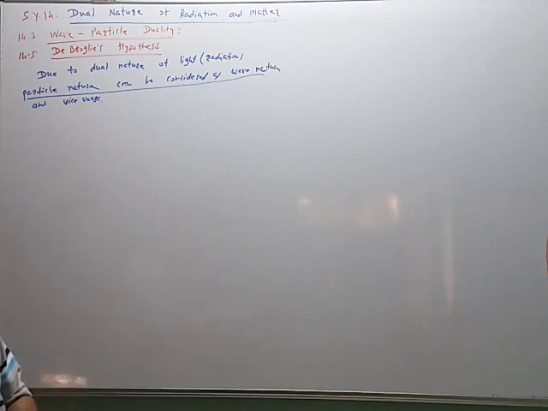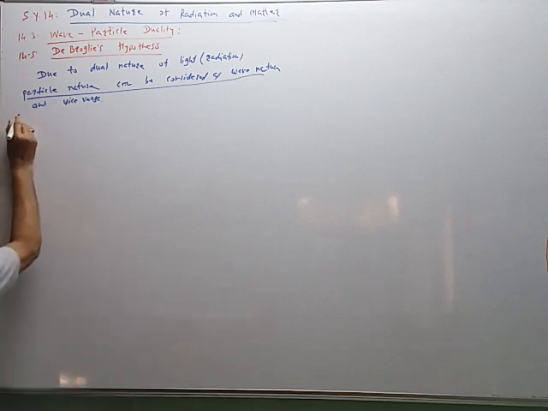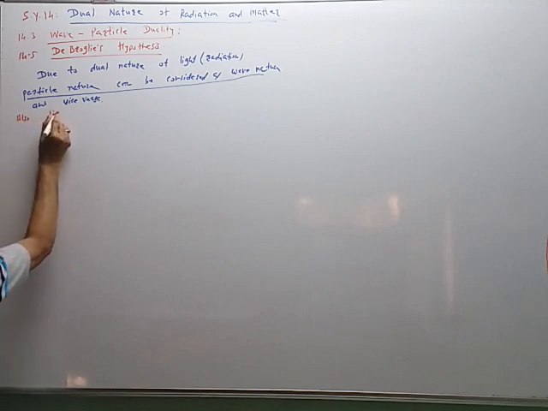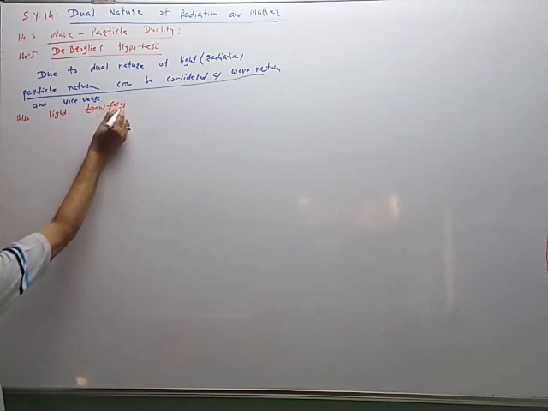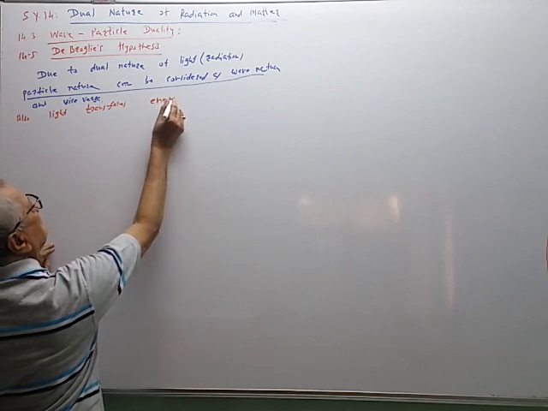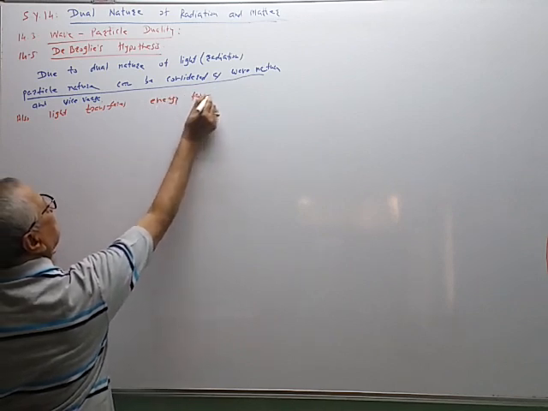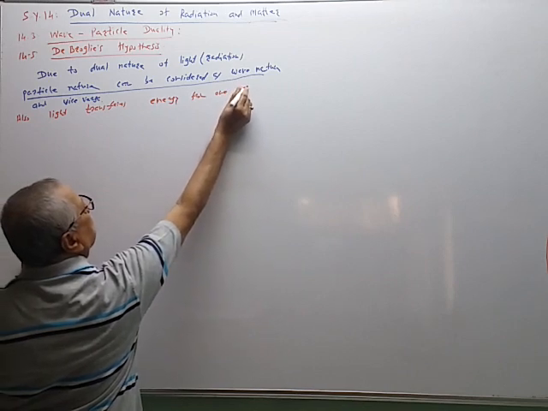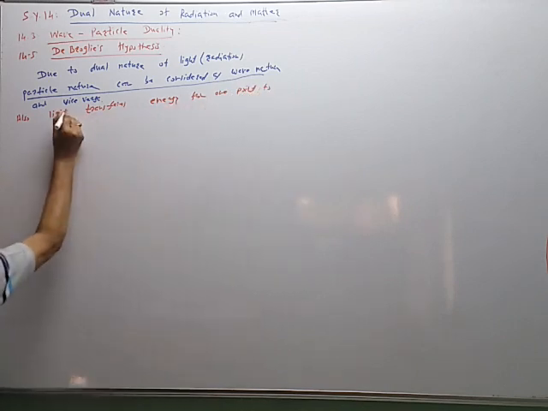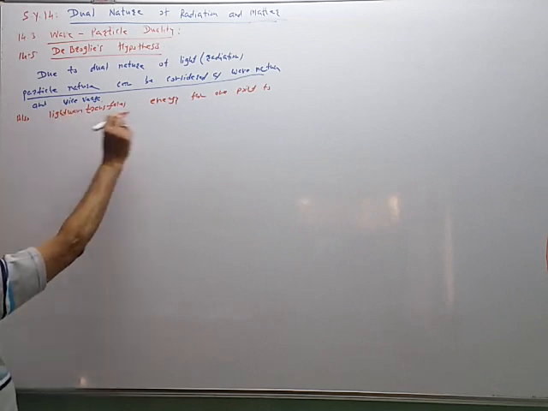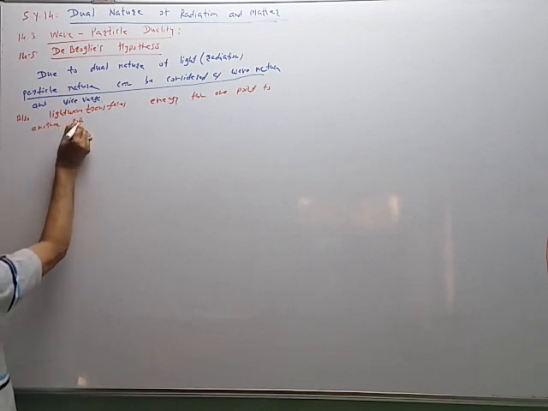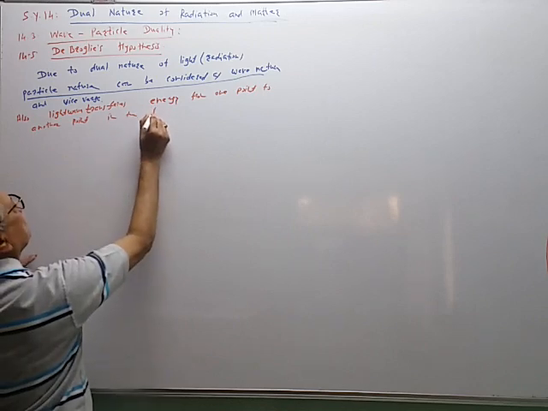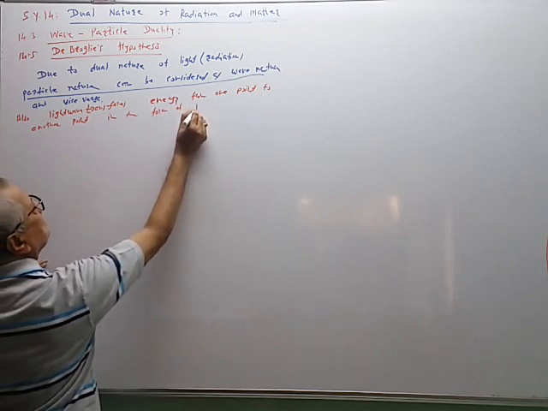Light wave transfers the energy from one point to another point in the form of photon particles.